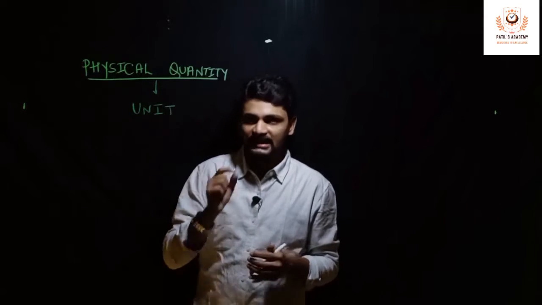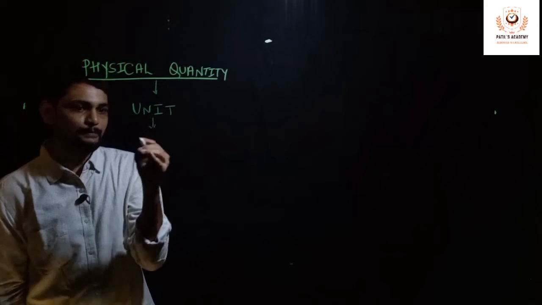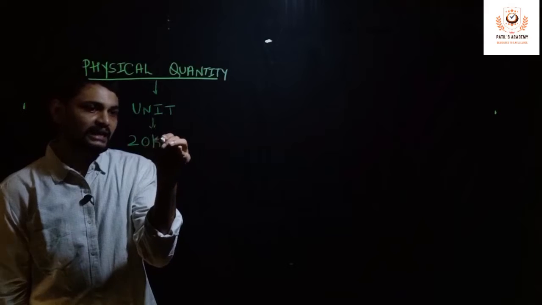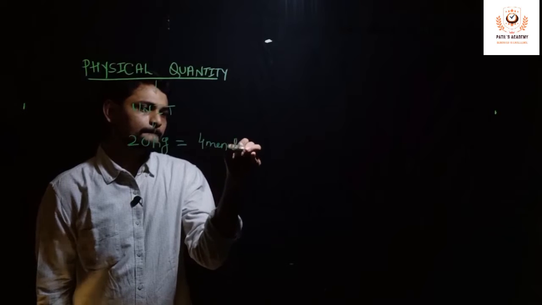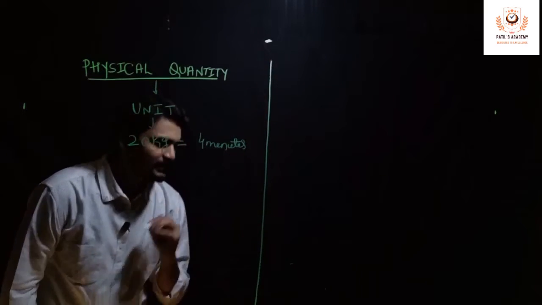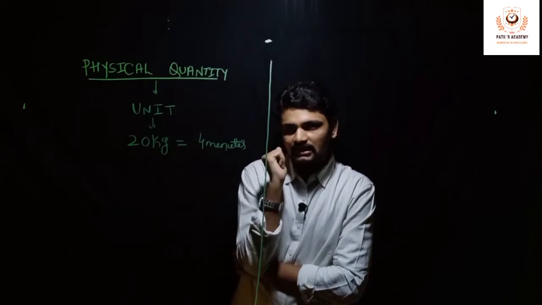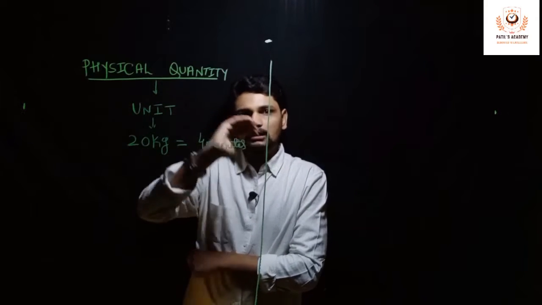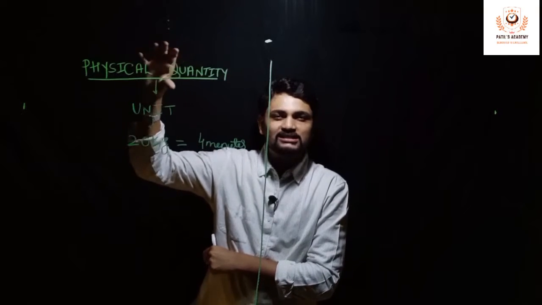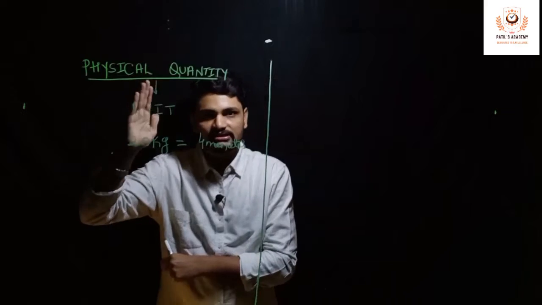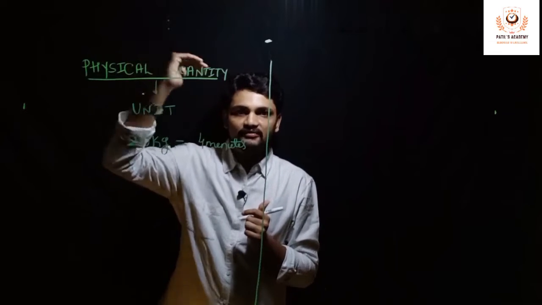Now I am going to write down one statement. Listen to that statement very carefully. For example, can I write 20 kg equal to 4 minutes? Can I write 20 kg as 4 minutes? Isn't it quite weird to observe such statements? I'm very sure that you might never have come across such statements. To overcome such drawbacks, we are introducing a quantity called a physical quantity. It is a very, very important topic in physics. Throughout your 11th and 12th, in all the chapters, we will be using physical quantities.